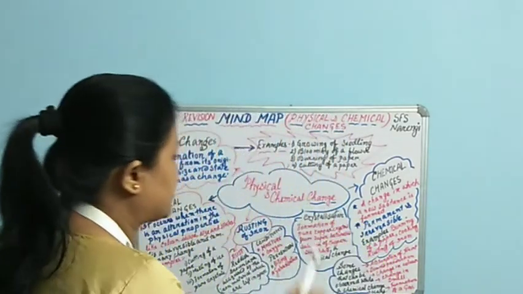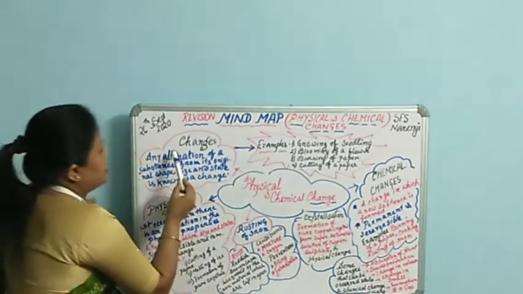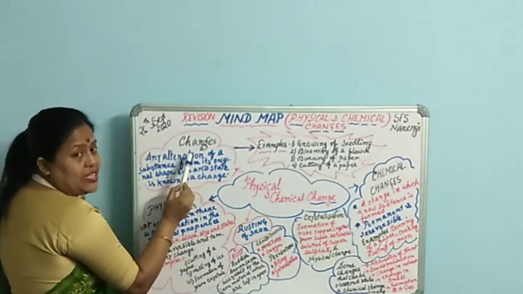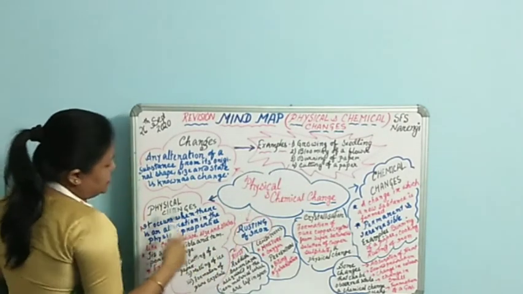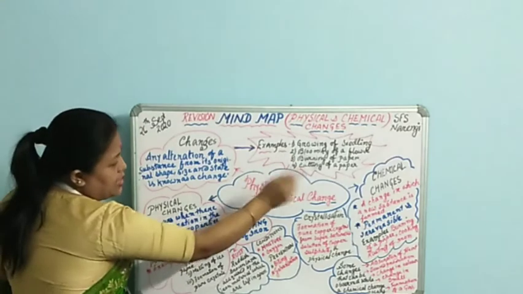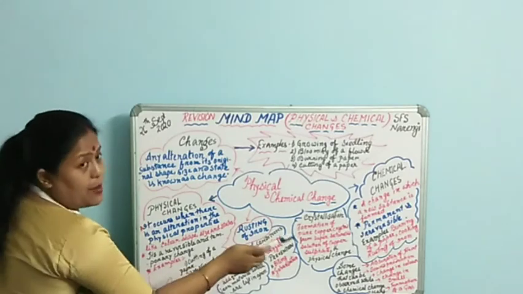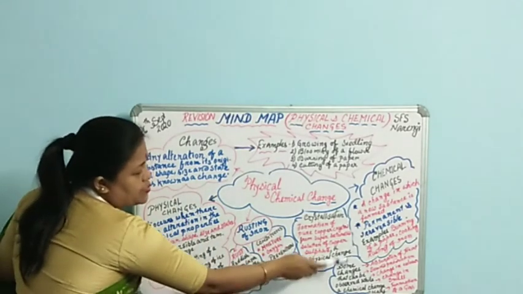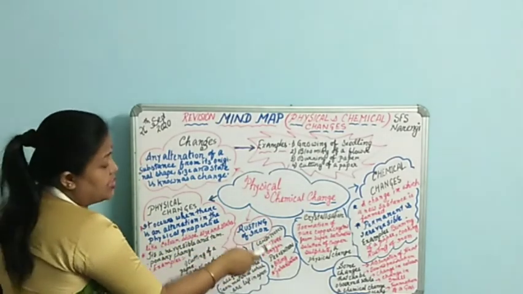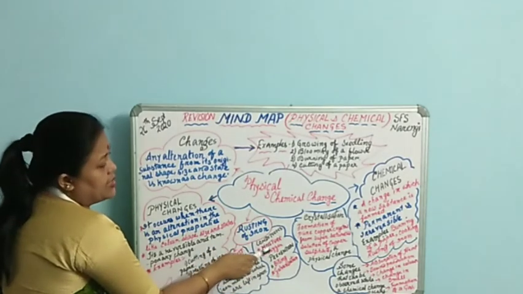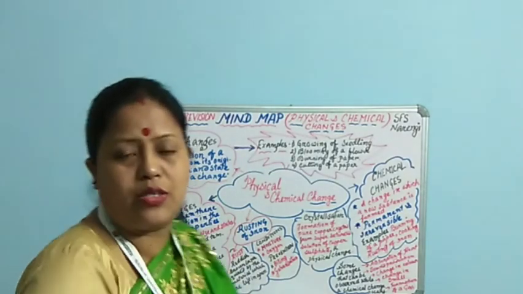So I think this mind map is clear for you all. Let's look once again at physical and chemical change. We started our discussion with the term change. Then we discussed different examples. Under these topics we discussed physical changes, and then chemical changes, their properties and different examples. Then we discussed some of the changes which you can find while a chemical change occurs. And then we discussed rusting of iron, conditions necessary for rusting, and at the end crystallization. So dear children, this chapter was all about these topics.